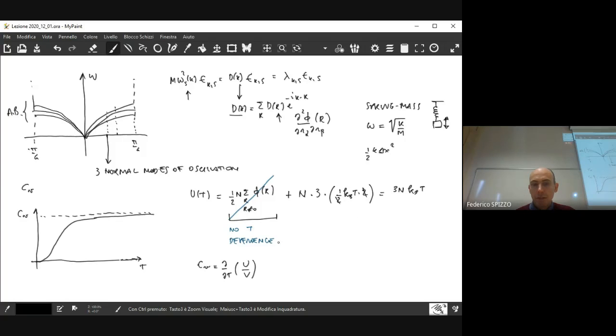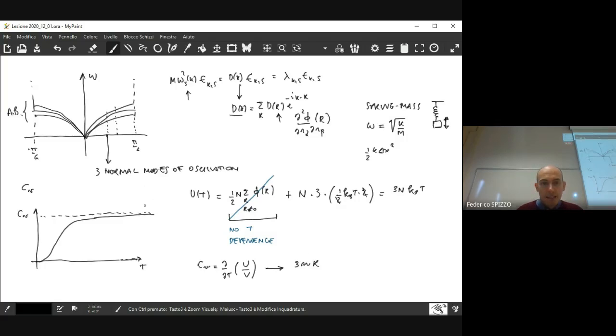In this picture, if you take the derivative of the total energy with respect to temperature, then divide by the volume and write n as number of moles times the Avogadro number, what you find is that the CV is 3n times the constant of gases.